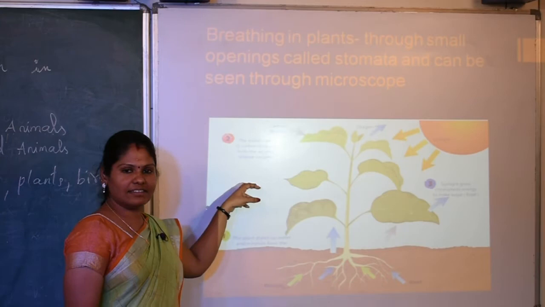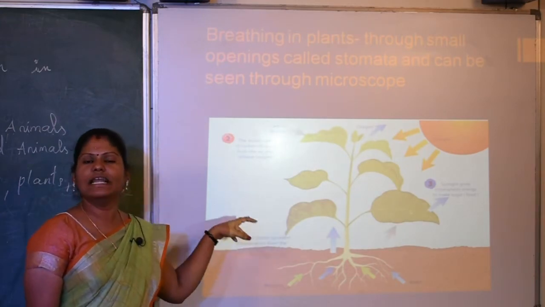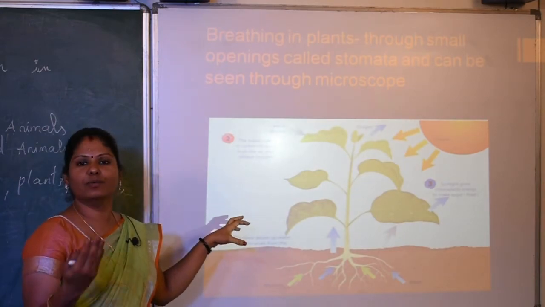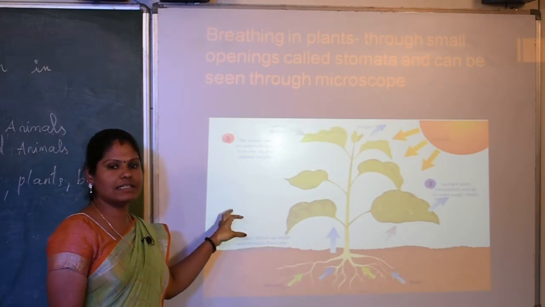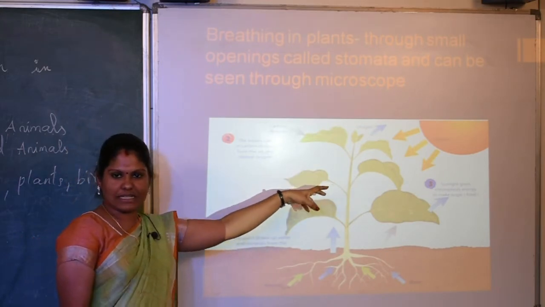So these green leaves prepare their own food by themselves, with the help of chlorophyll in the presence of sunlight.